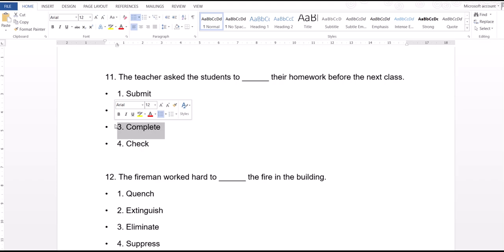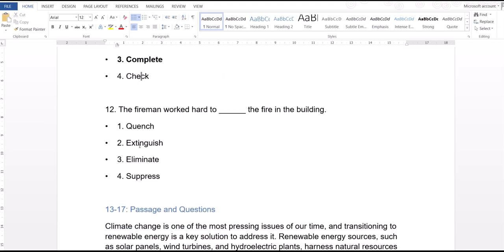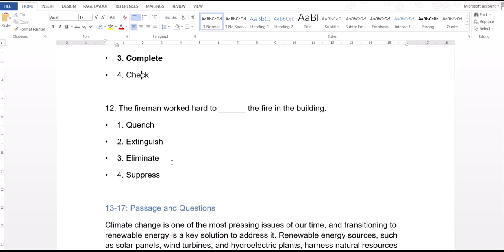handing it over to someone. For example, we want to submit to the teacher, so it is like handing it over to someone. But here we do not need to hand it over to the teacher or anyone. We just have to complete the homework. That's it. So the teacher asked the students to complete homework.